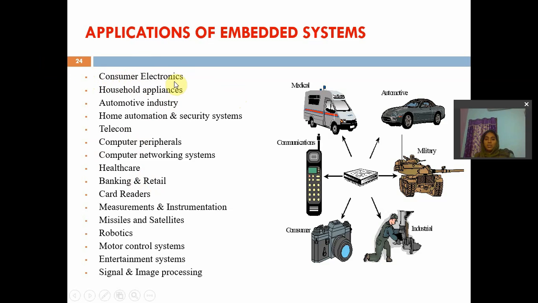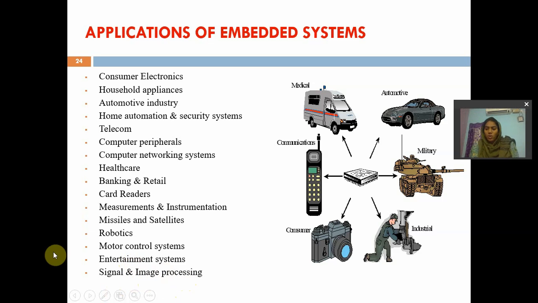Mainly consumer electronics like mobile phones, smartphones, tablets, household appliances, automotive industries, home automation and security systems, telecommunications, computer peripherals, computer networking systems, in healthcare, in banking and retail, card readers, measurements and instrumentation, missiles and satellites, in robotics, in motor control systems, in environment systems, and in signal and image processing we are using. So these are the applications of embedded systems.